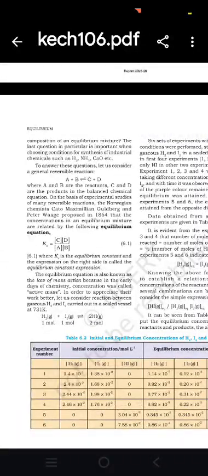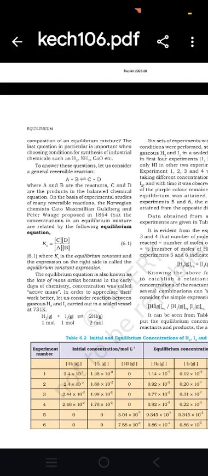composition of equilibrium mixture? The last question in particular is important when choosing conditions for synthesis of industrial chemicals such as hydrogen, ammonia, calcium oxide, etc. To answer these questions, let us consider a general reversible reaction, A plus B converts to C plus D, where A and B are reactants, C and D are products in a balanced